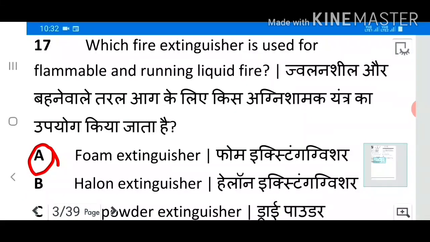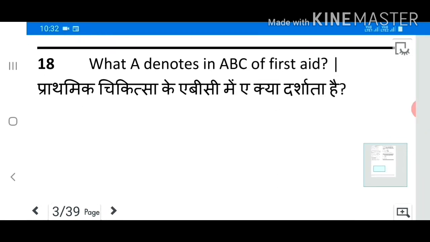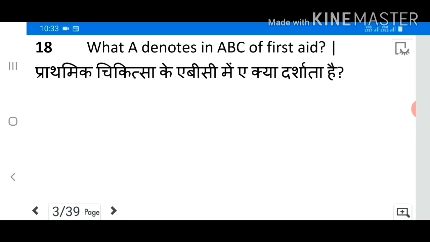17. Which fire extinguisher is used for flammable and running liquid fire? Answer A. Foam extinguisher. 18.